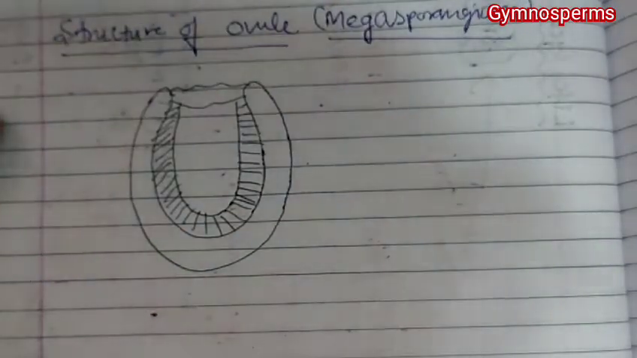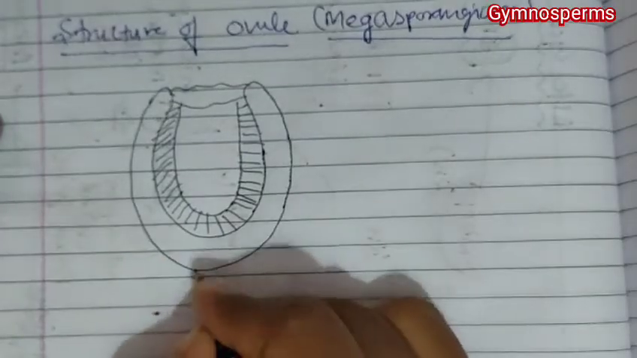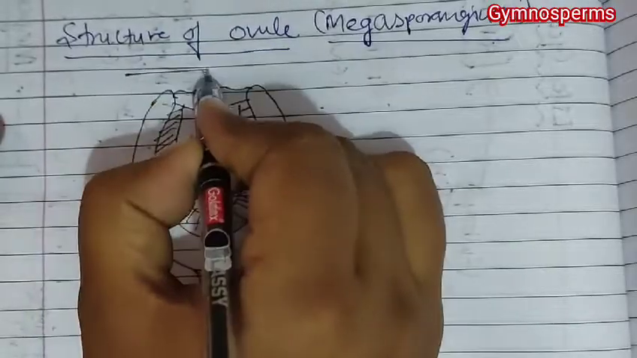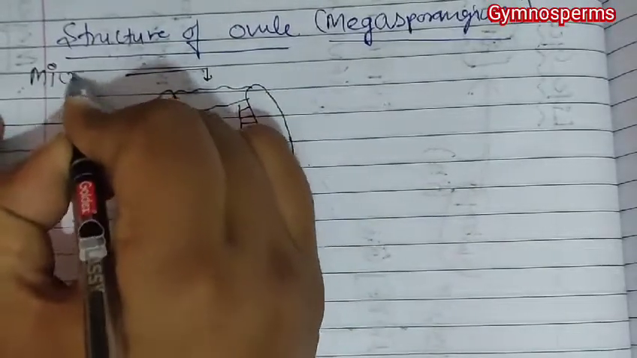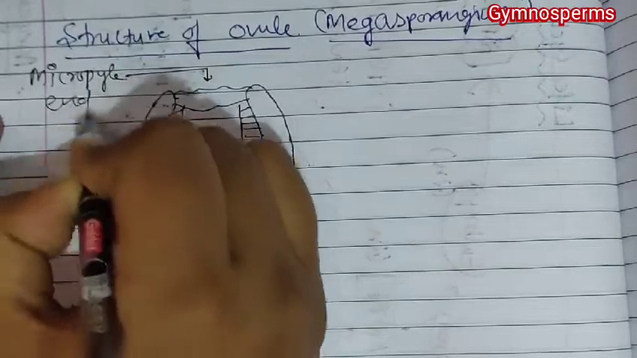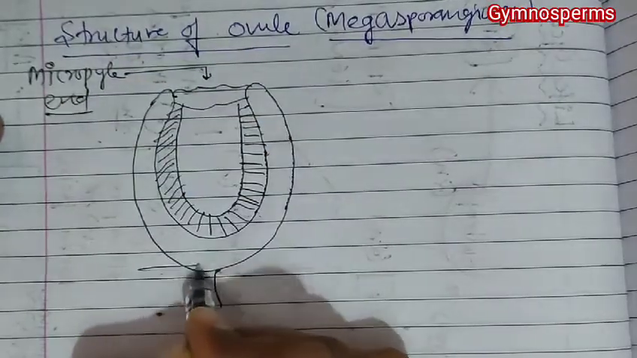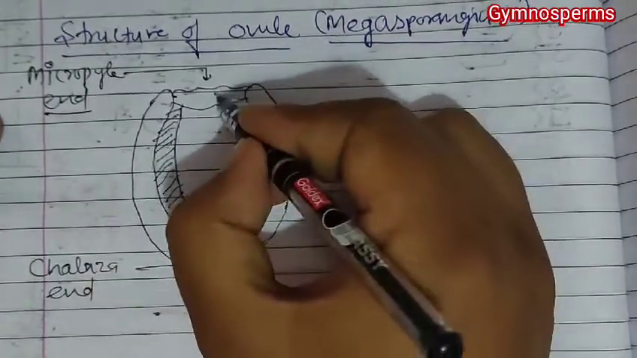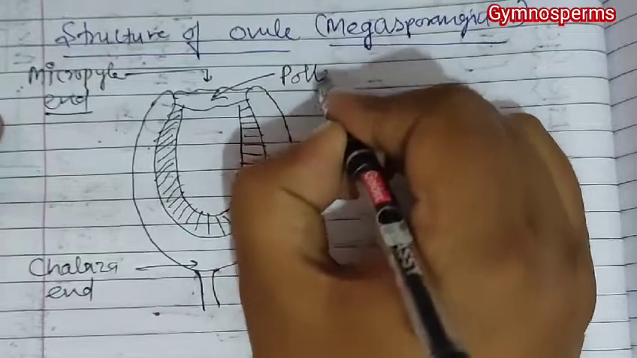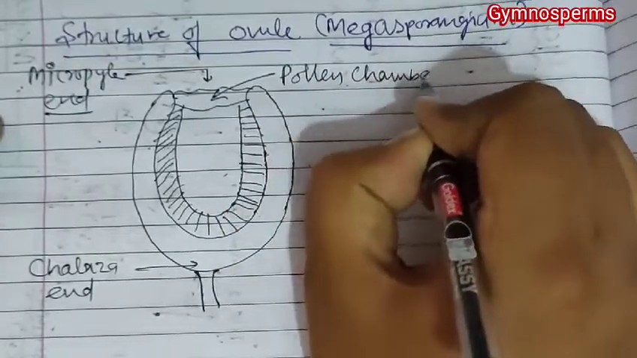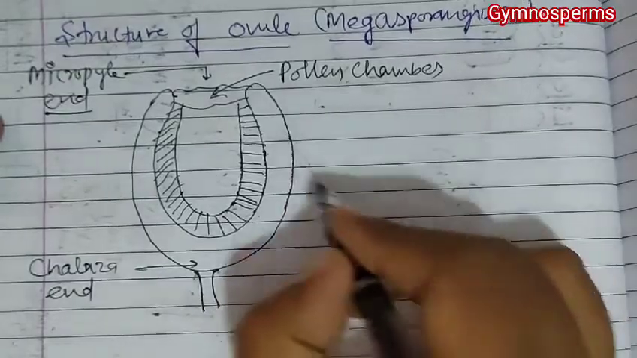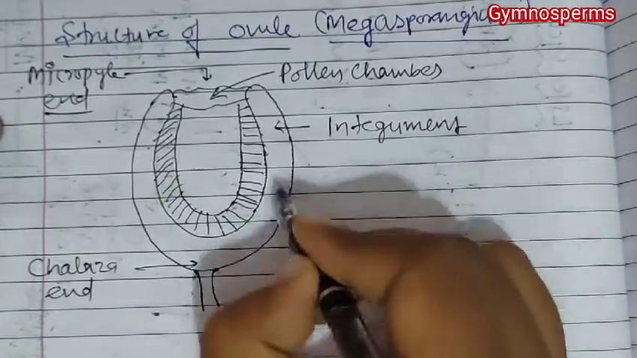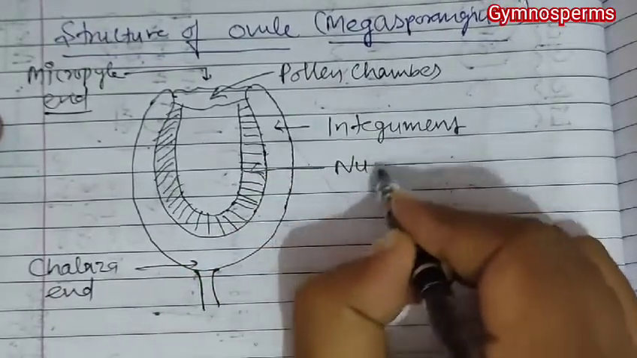Okay, and below that it has a funicle. So here this is the micropyle end, and this is the chalaza end. But the structure which is present here is named the pollen chamber. Next to that, this is the integument, and this is the nucellus.